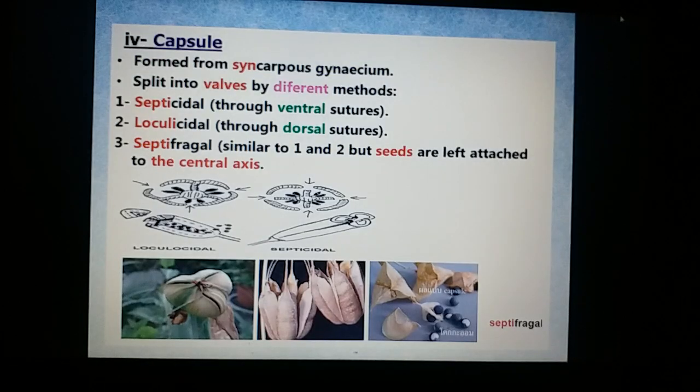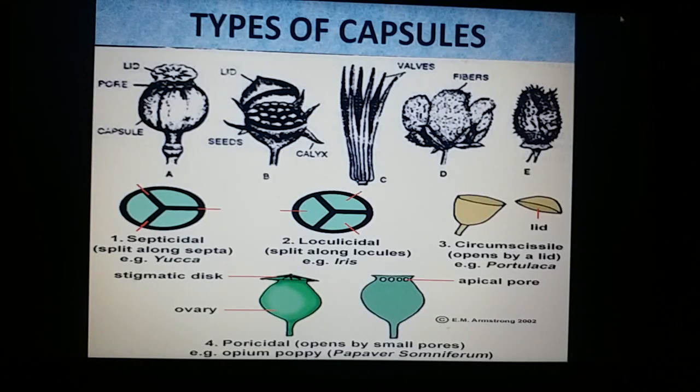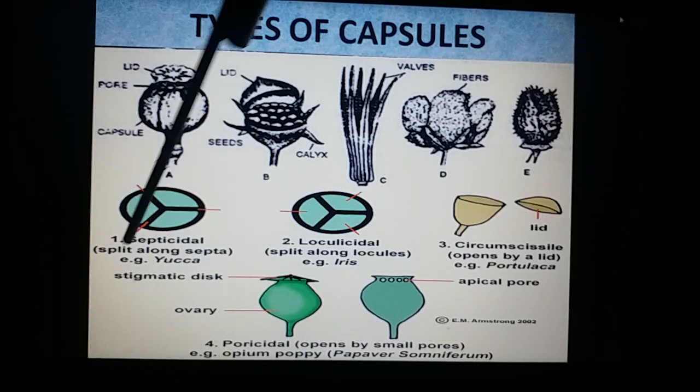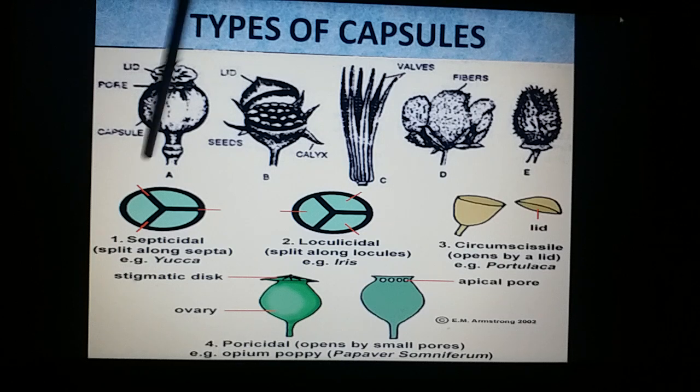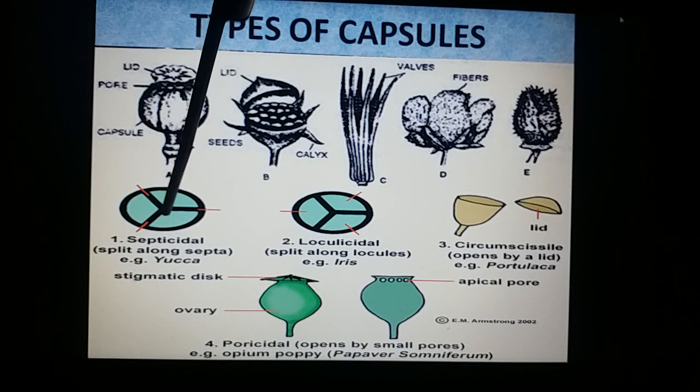Now come the capsules. They are developing from multicarpellary ovaries. There are 5 types. The capsules are septicidal, loculicidal, septifragal, porous capsule, and the pyxidium. Basing on their mode of dehiscence, here you are watching, this is septicidal, which dehisces along the length of the septa, and even the central part, the placental axis, also dehisces and releases the seeds, and it is called septicidal capsule.